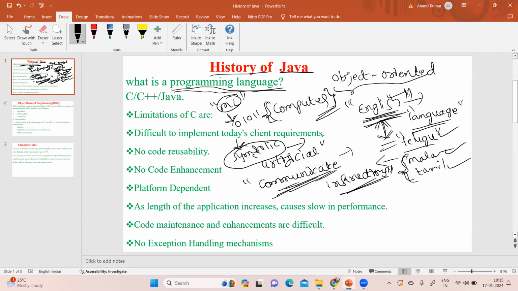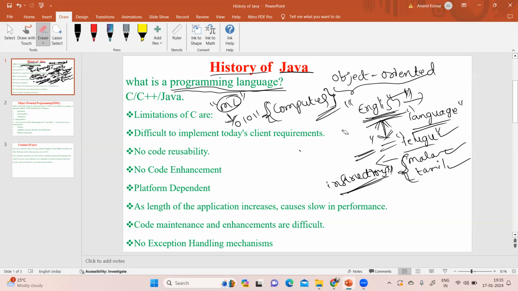After that, some high level programming languages were introduced. The first high level programming language is C, introduced in the 1970s. This is the first dominant programming language in the market.